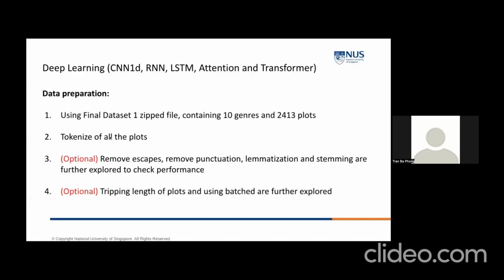Hi, my name is John. Now I present the deep learning model for film genre classification. So I use CNN1D, RNN, LSTM, attention, and transformers for the deep learning part.